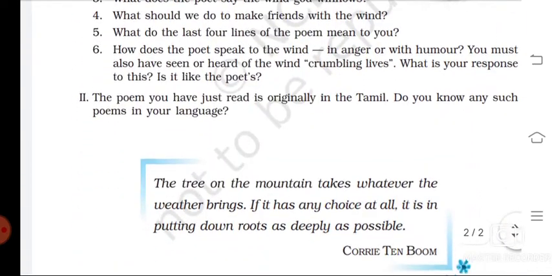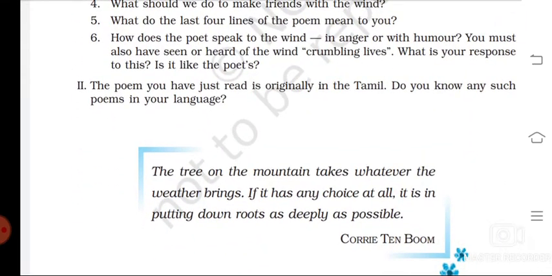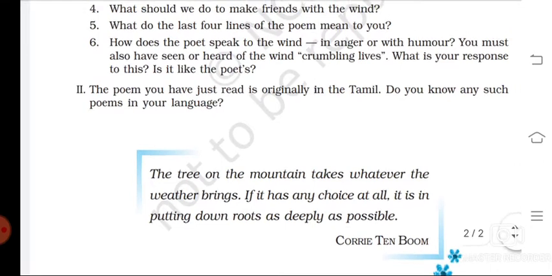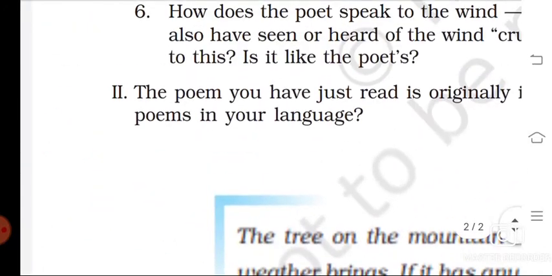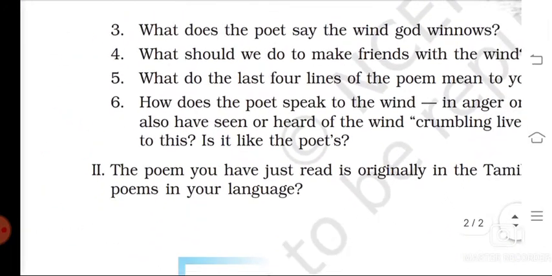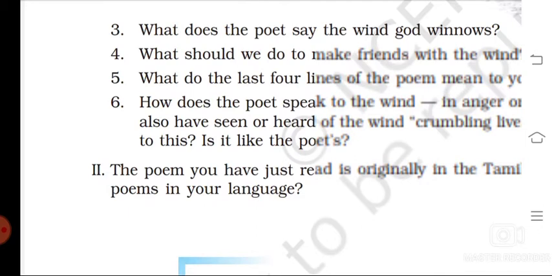In the last four lines, the poet says that if you are weak, the power of the wind will destroy you. If you are strong enough to face the power of the wind, it makes you roar and flourish. And if you are strong, the wind will be friends with you, and you praise the wind every day.